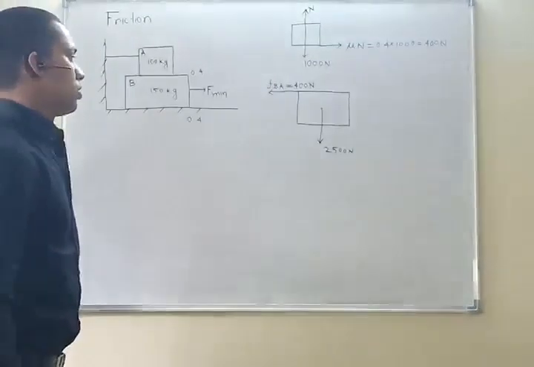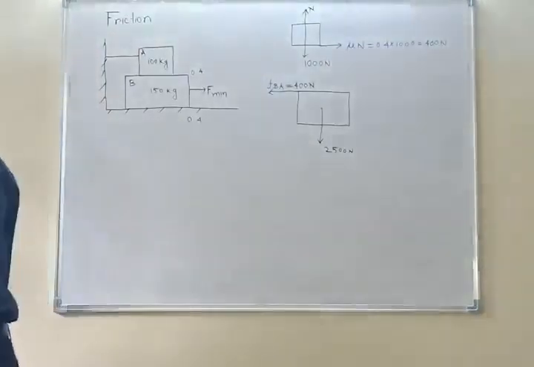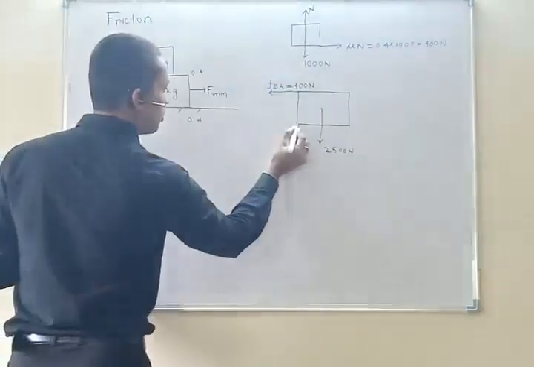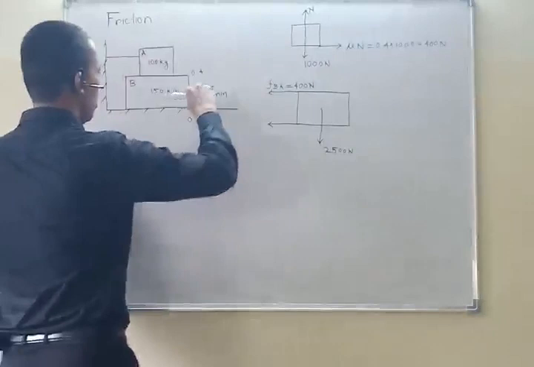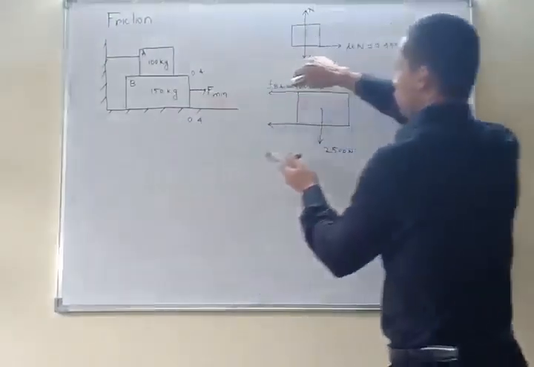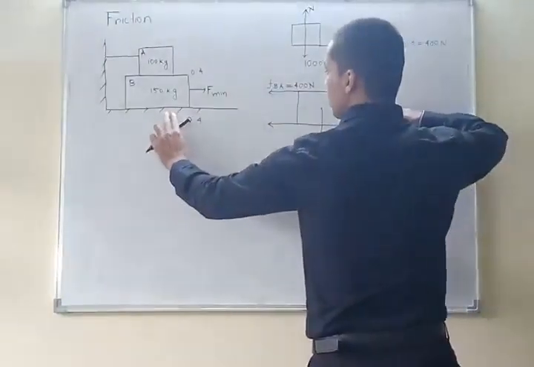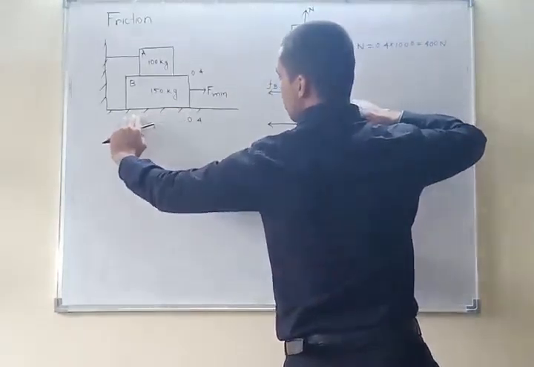So for this, what will be the resistance in this direction? Again in this direction, because block B is trying to move in this direction, and the surface will try to oppose its relative motion.